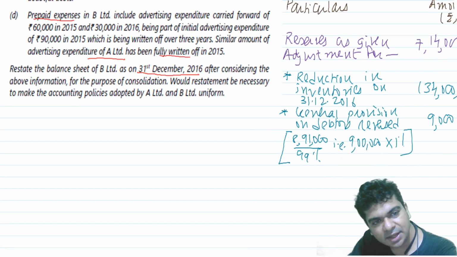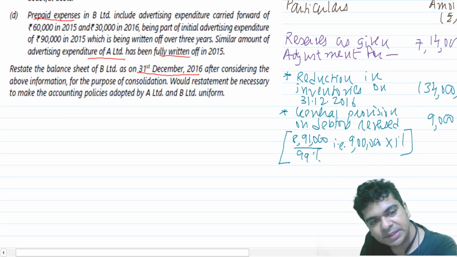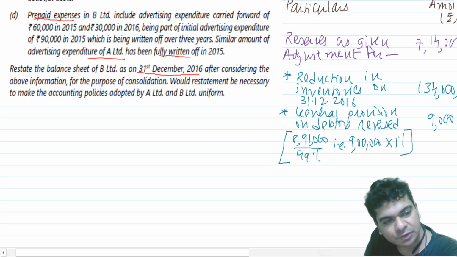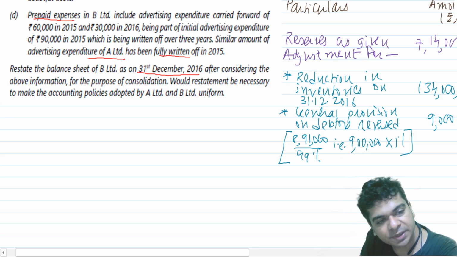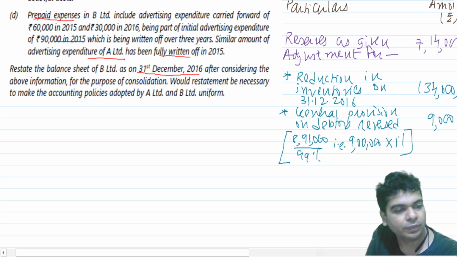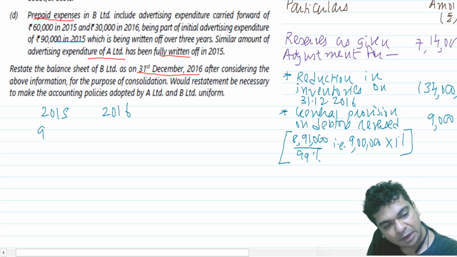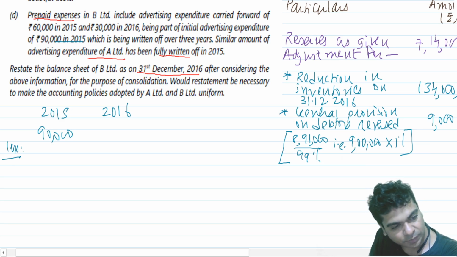And now in C, they are saying prepaid expenses in B Limited include advertising expenditure carried forward 60,000 in 2015, 30,000 in 2016, and it is an initial expenditure of 90,000 in 2015. So 2015 is there and 2016 is there. 90,000 is the expenditure incurred, and then we say less debit P&L.